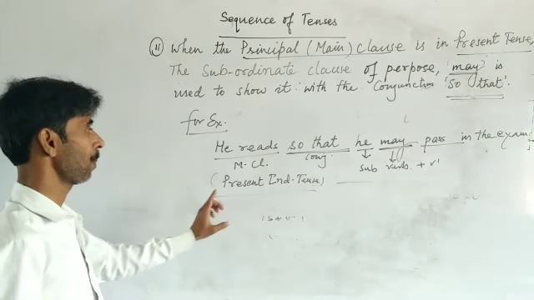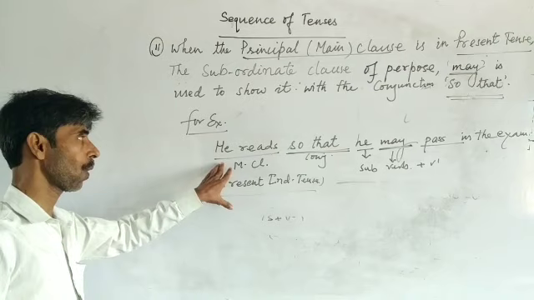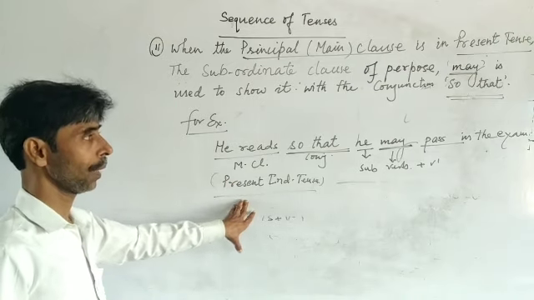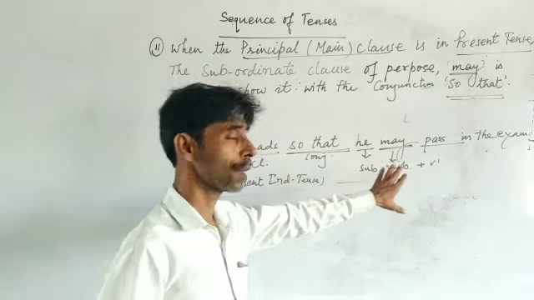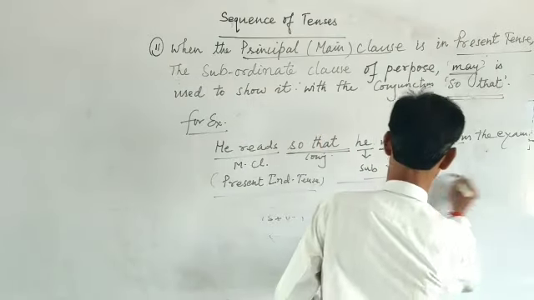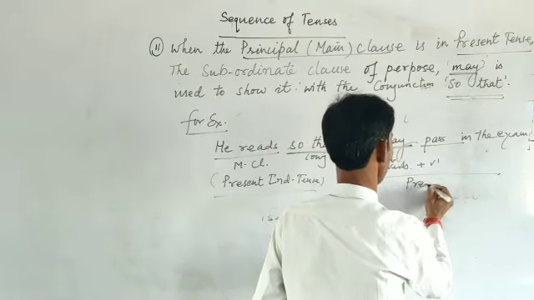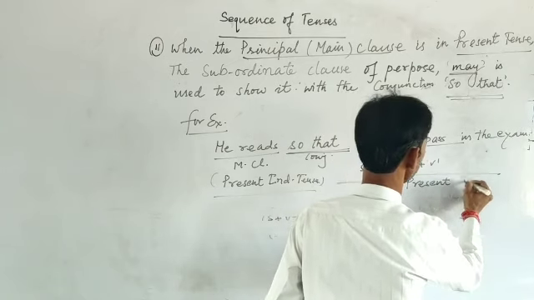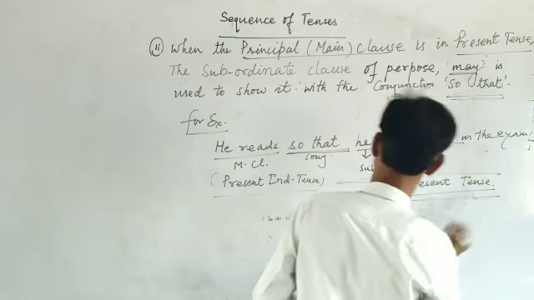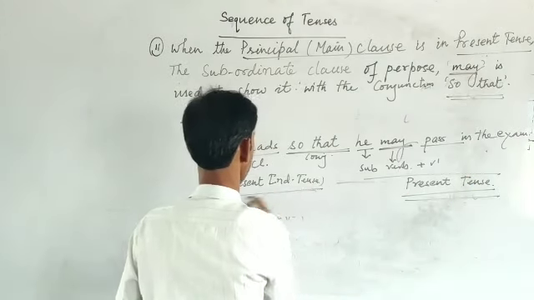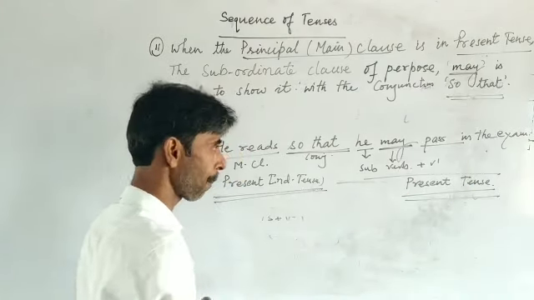Here the main clause is in present indefinite tense, and the subordinate clause is also in present tense.